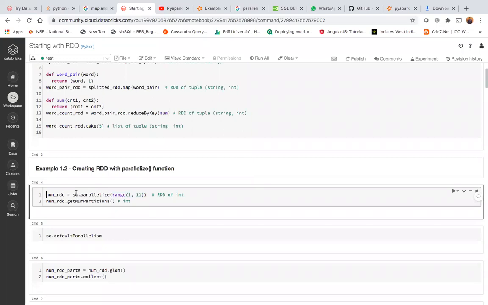The natural question that comes to mind is, who created this SparkContext object? I didn't create that object. It's normal object-oriented programming. Just like you create n equal to 10, that means you are creating n as an object of type integer. Similarly, b equal to false creates a Boolean object with value false. Similarly, sc is an object of SparkContext. When you are using this Databricks notebook, it always comes pre-populated with this object. You don't have to create it.